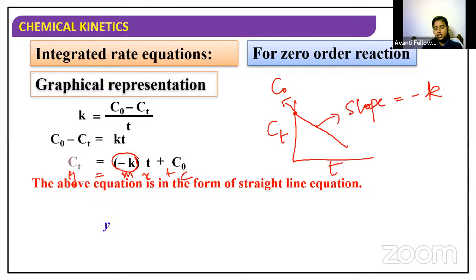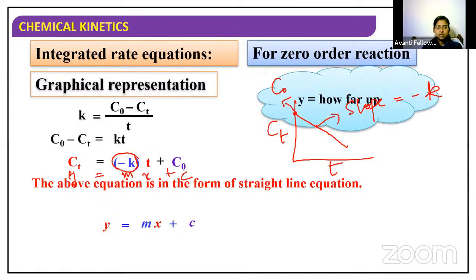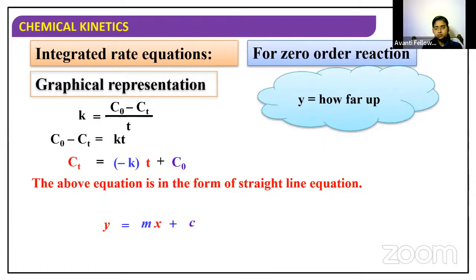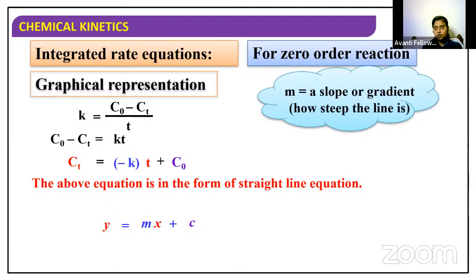So straight line equation is y is equal to mx plus c, and this is what I have been explaining so far. Got it? So this is how we get a graph. Y is how far up and x is how far along. X is taken as t and y is taken as Ct. And m is the slope or gradient, which denotes how steep the line is.